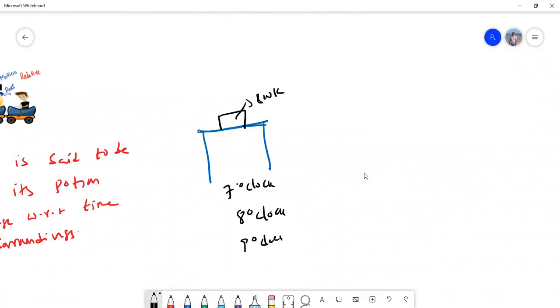Then what is the definition of motion? Let's understand.